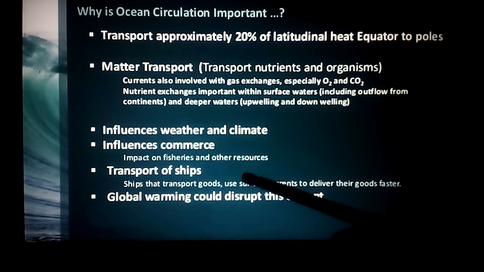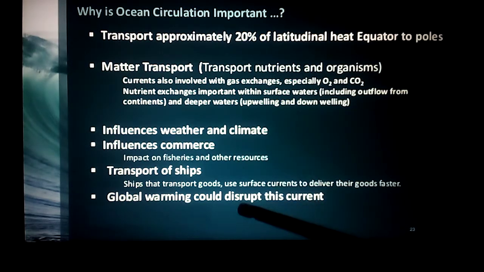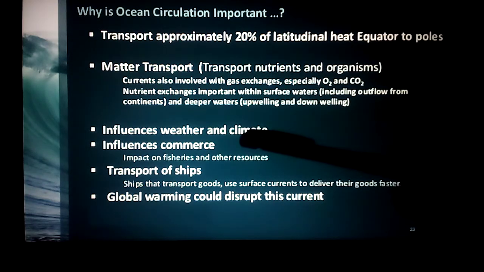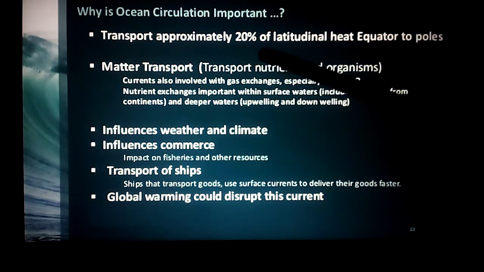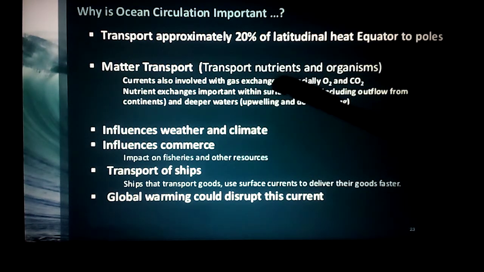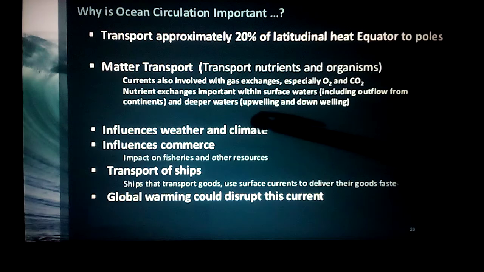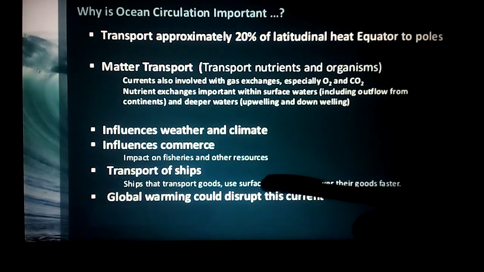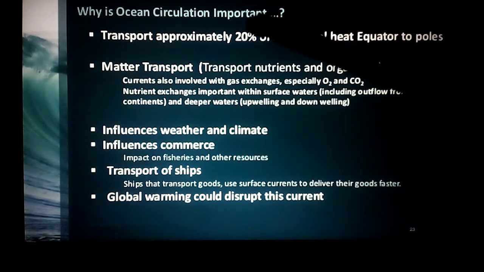Next, transport of ships also. Suppose the ocean water is not moving. The water stays at the equator only. Then it is impossible to move ships in the North Pole and the South Pole, because the water turns into ice. Now, because of warm water moving to the poles, navigation of ships is possible.